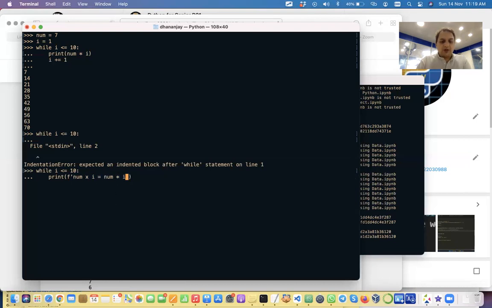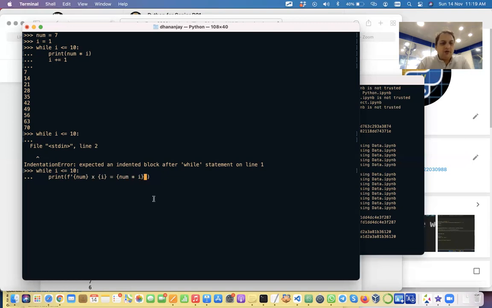So we prefix f in front of this string, and then we put curly brackets around the expressions we want to be evaluated. We put num here, and I here, and then the result here, right?